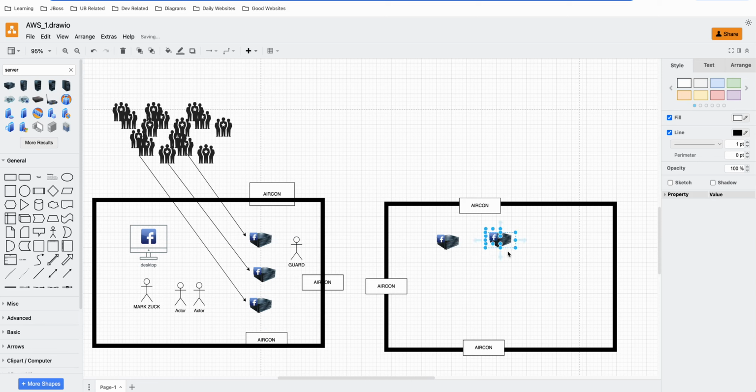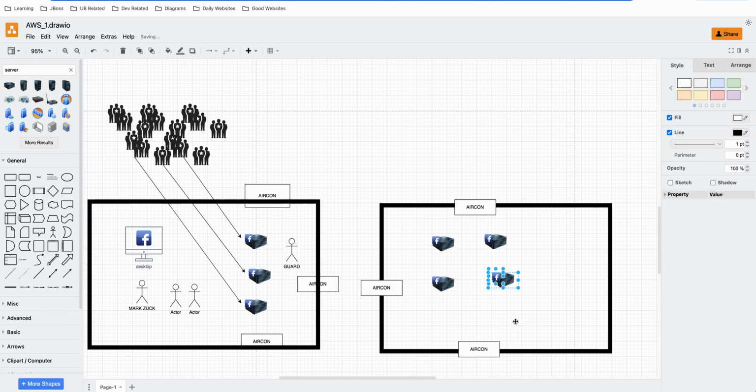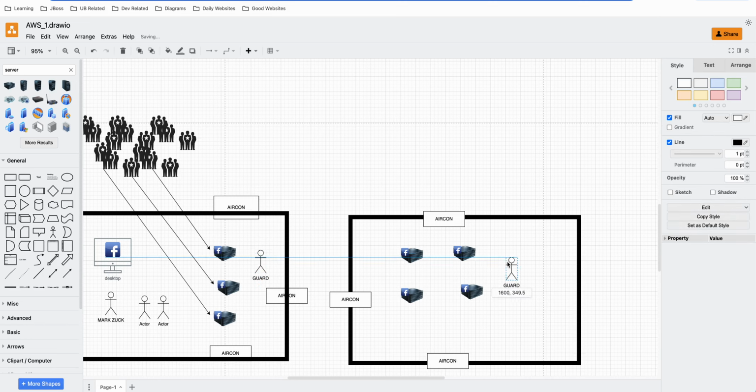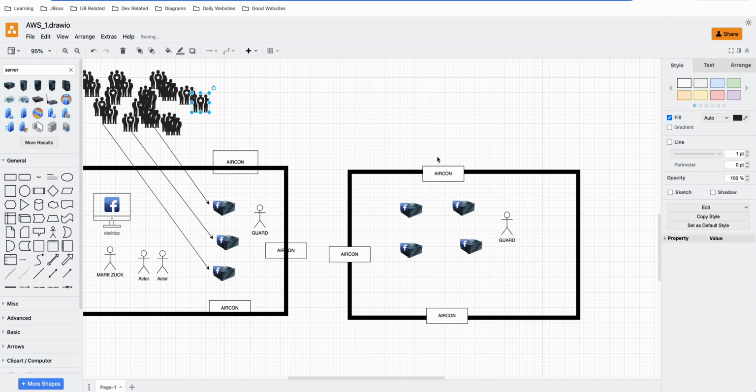They have a server room, and the machines here are being used to run their websites. And you still need to add a security guard. So with that, even with more users, you can now add more rooms for those users.